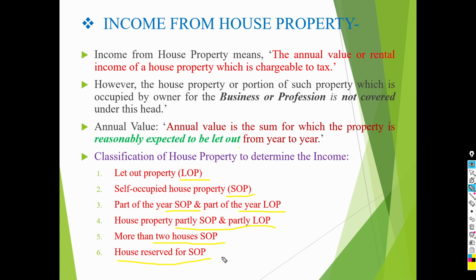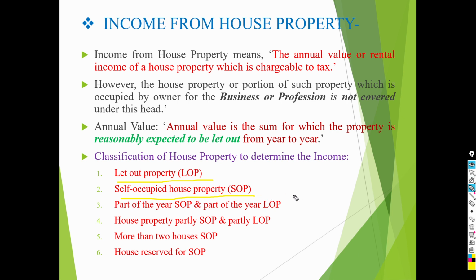At the time of computation of income from house property, you have to study main 2 types, that is let out house property and self occupied house property. Pro forma of let out house property and self occupied house property we will study in the next video.